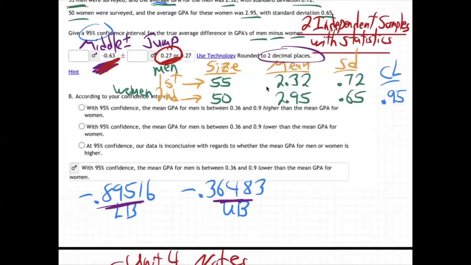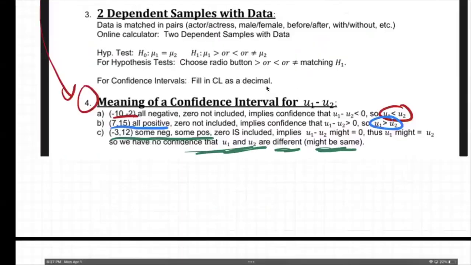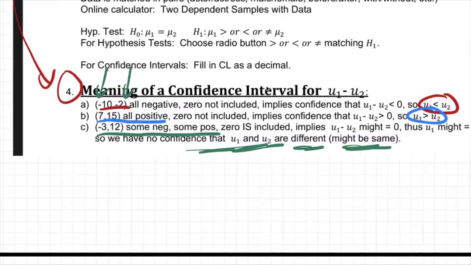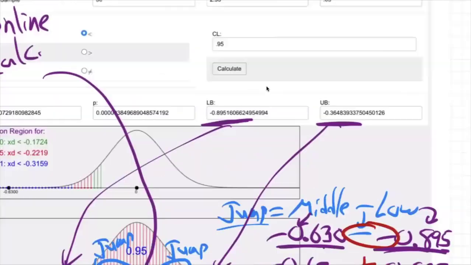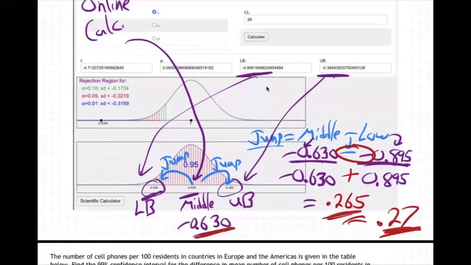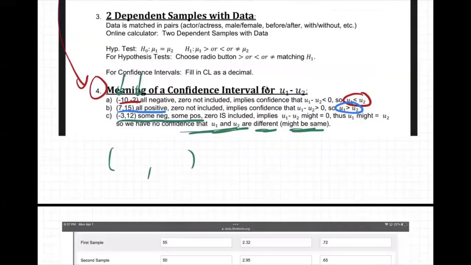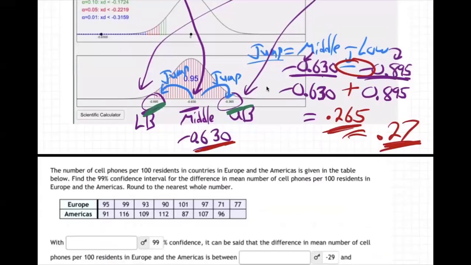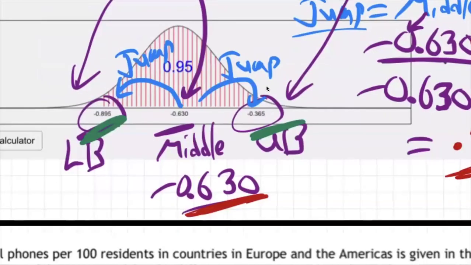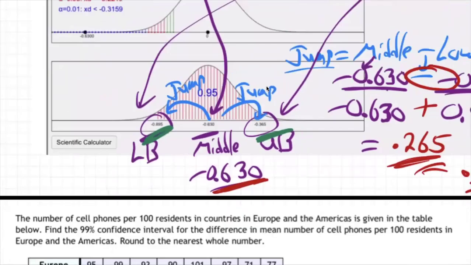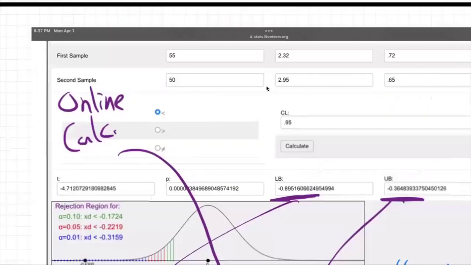So let's go back up. What was our confidence? Now, notice it's showing parentheses. You see that? So what was our parenthesis answer? What's the first answer we got from the parentheses? It would be these two numbers, the lower bound, upper bound. Those are the two numbers in the parentheses. So I got negative 0.895 and negative 0.365.